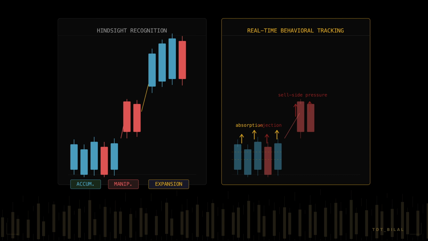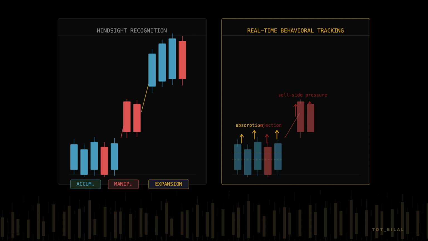Hindsight recognition is pattern watching. You see the completed sequence and your brain connects it to the model you learned. Clean, satisfying, completely useless in a live market. Real-time reading is behavioral tracking. You observe what is changing underneath price before the phase completes, before the transition becomes obvious, before the emotional environment of the next phase has fully activated.